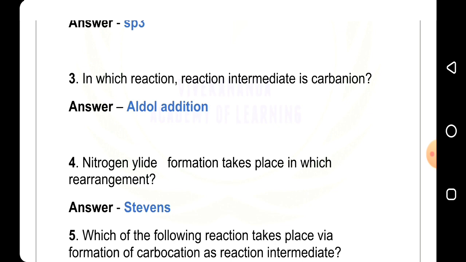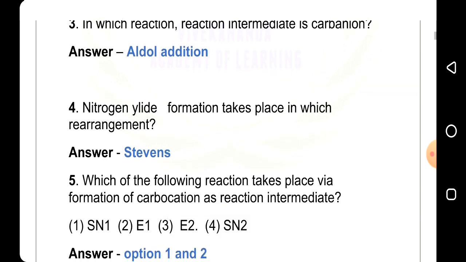Fifth question, which of the following reactions take place via formation of a carbocation as reaction intermediate? First SN1, second E1, third E2, fourth SN2. Answer is option 1 and 2.